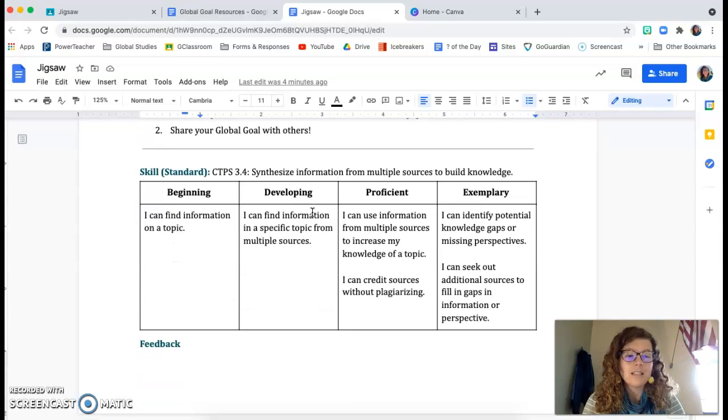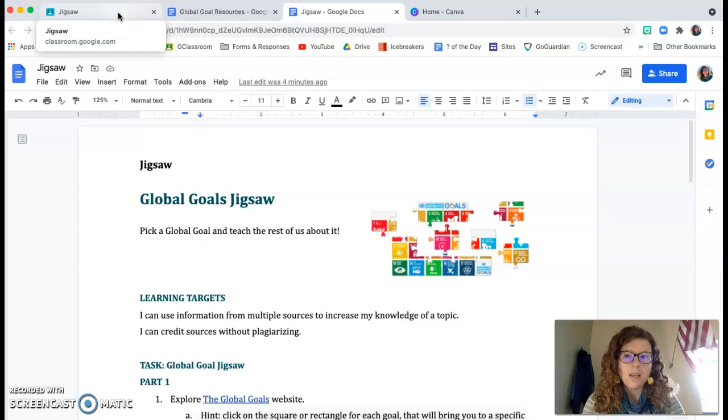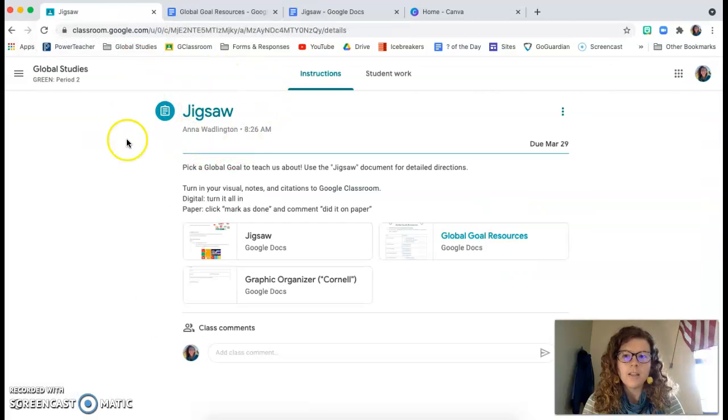And then since this is a summative and it's getting a score, it is down here, the rubric, and a place to leave feedback. So this is the global goals jigsaw. And then it is again on Classroom under global goals, directions, resources, graphic organizer. And then I have all the typical resources that we've had all semester in my room that we can use as well.